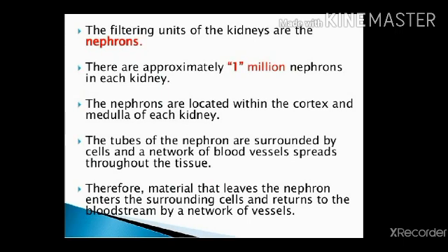These are the filtration units of the kidney. Approximately 1 million nephrons are present in each kidney. Nephrons are located in the cortex and medulla part of the kidney. These nephrons are surrounded by a number of blood vessels, which are called the peritubular network.